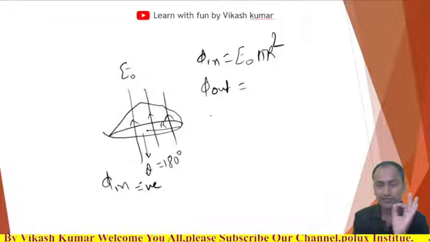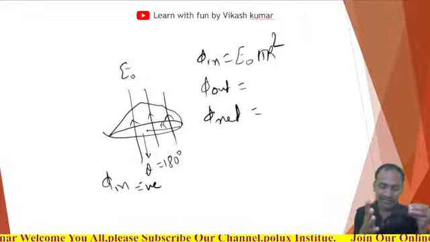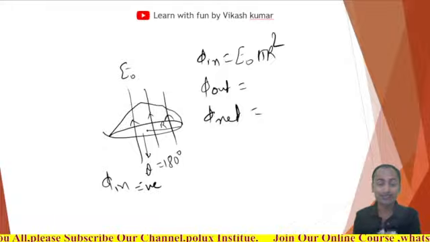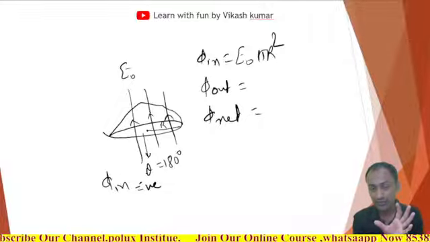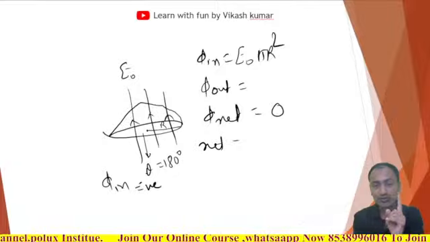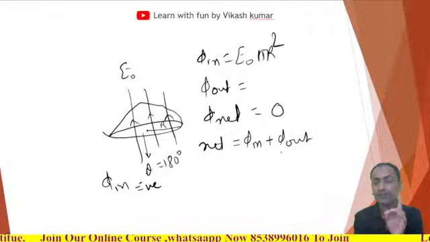Can you tell me the net flux? Phi net, how much? See, how many electric lines are entering? All electric lines are going out. So how many electric lines remain inside that shape? Zero. So the net electric flux will be 0. That means flux in plus flux out will be 0.